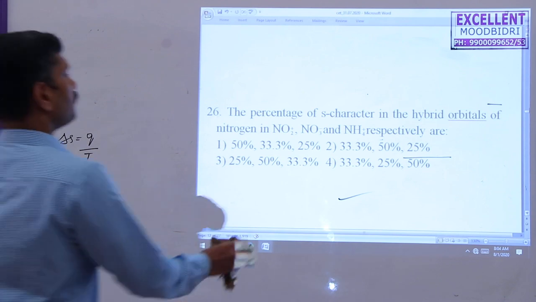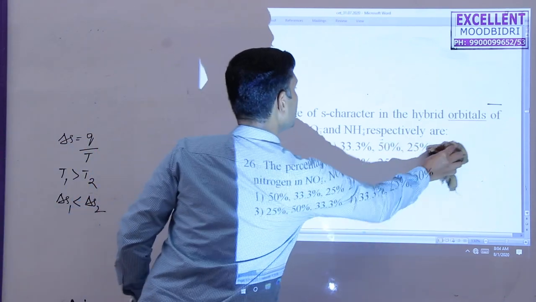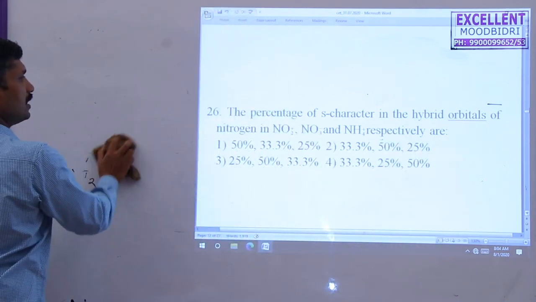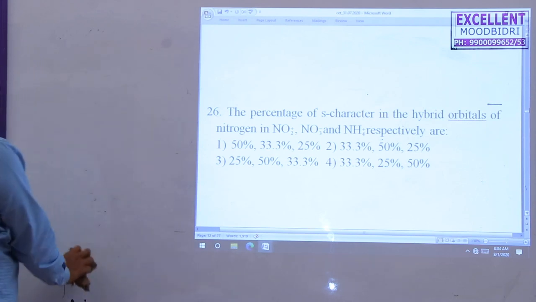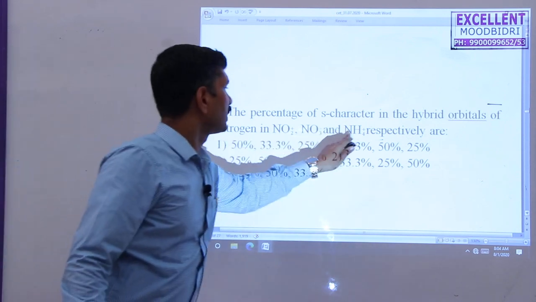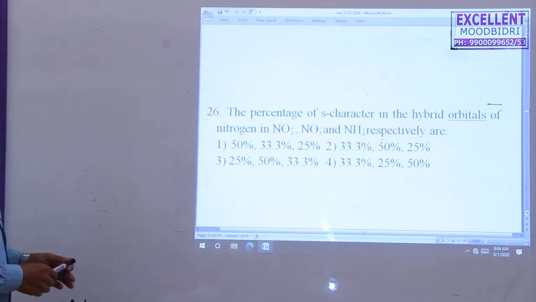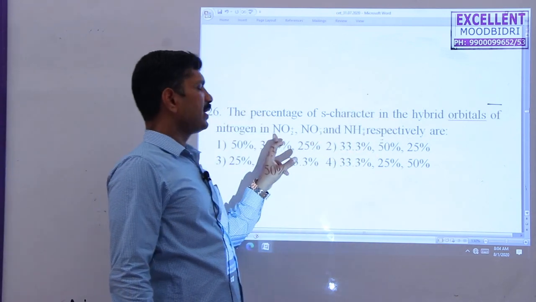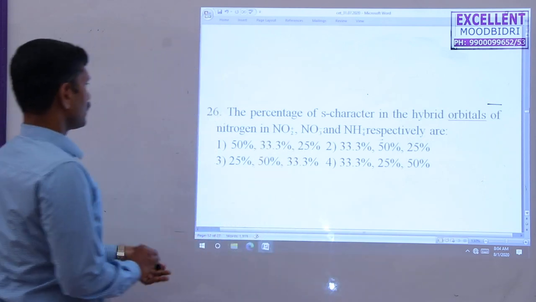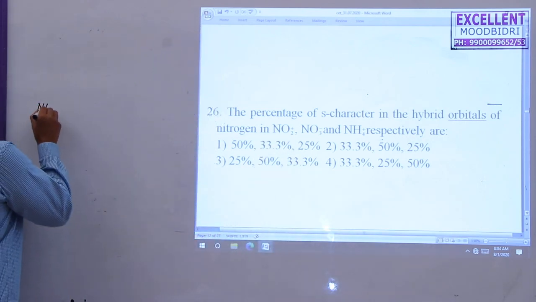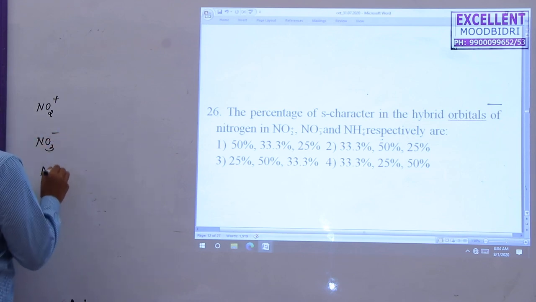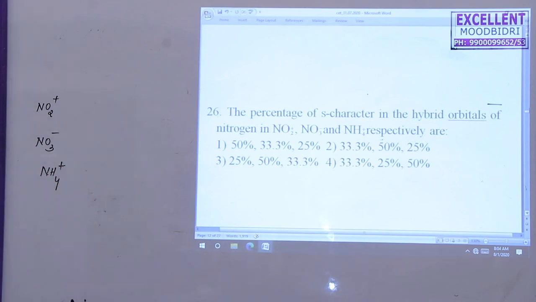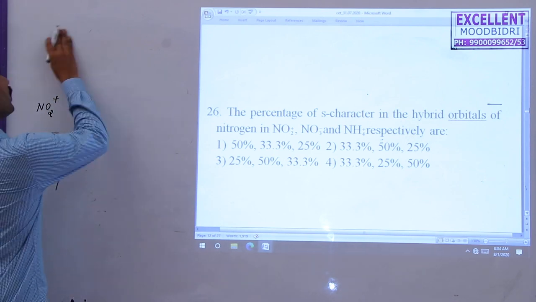The percentage of s characteristics in the hybrid orbital of nitrogen in NO2 plus, NO3 minus and NH4 plus respectively. So the percentage character you find on the basis of the hybridization. First NO2 plus, next NO3 minus, next NH4 plus. The hybridization state has to be found out, so we can find it using a formula.